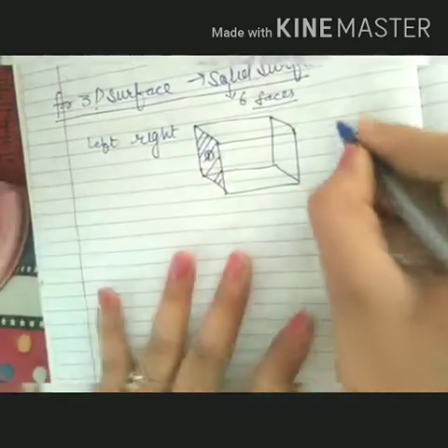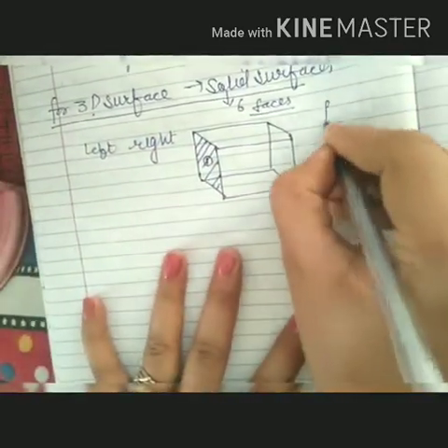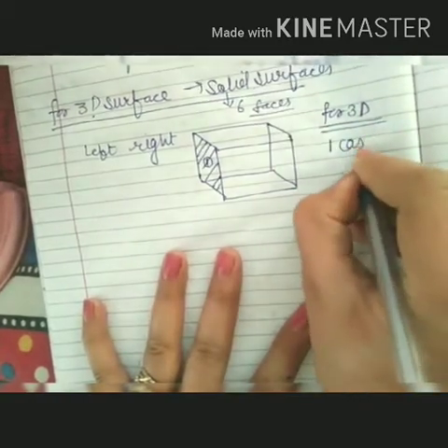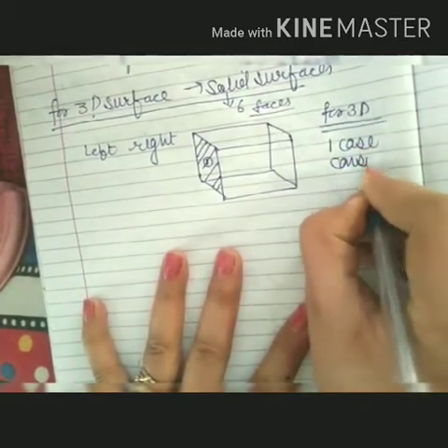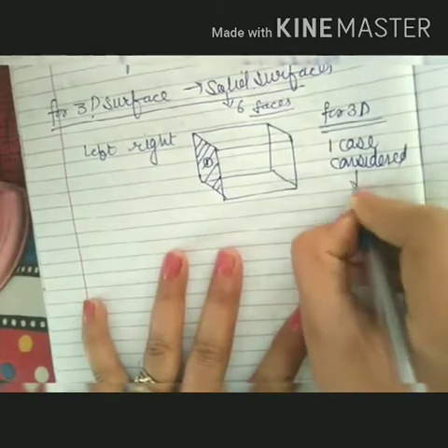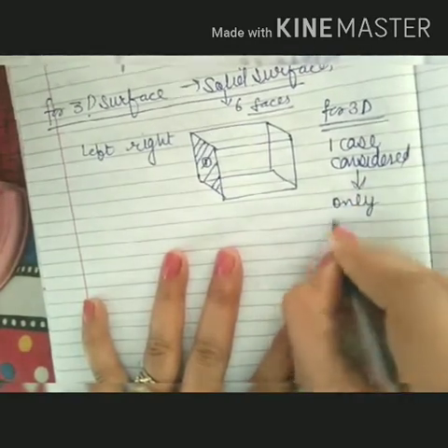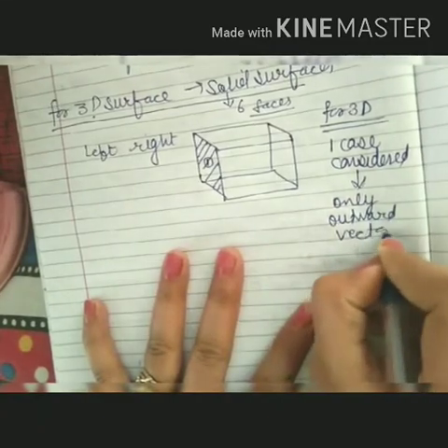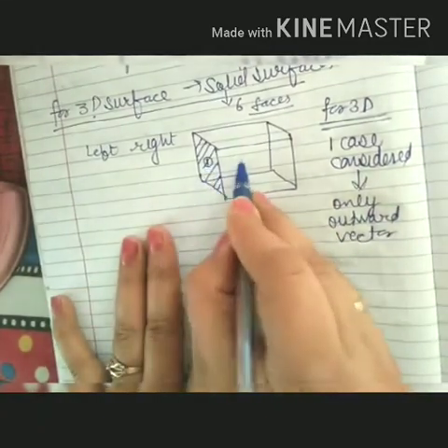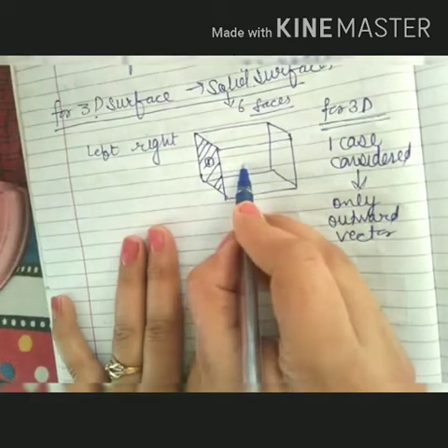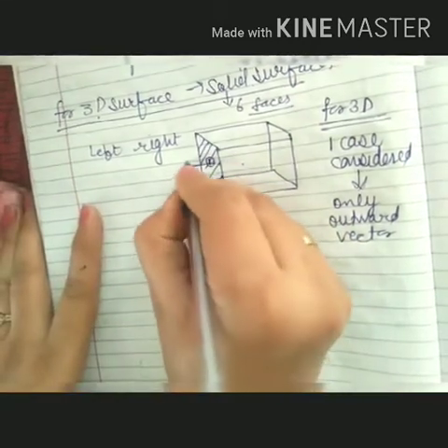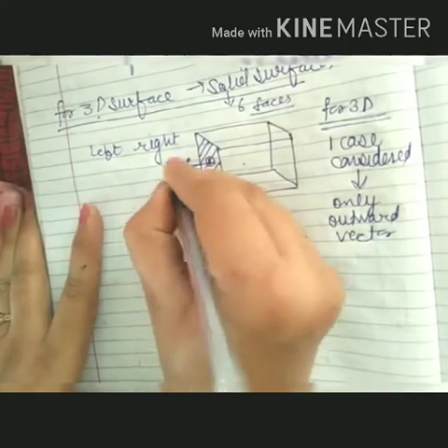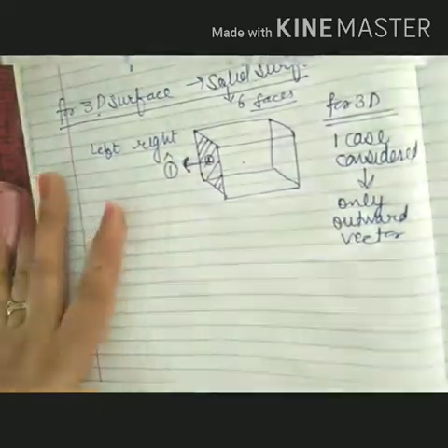But for three-dimensional surfaces, only one case is to be considered, as per assumption, only the outward vector, not the inward vector. It means the vector within the surface is not considered to be the area vector. In this case, this is the area vector for the first surface.